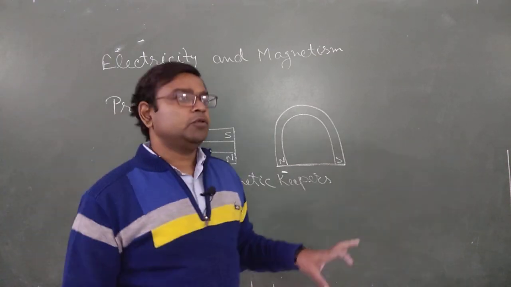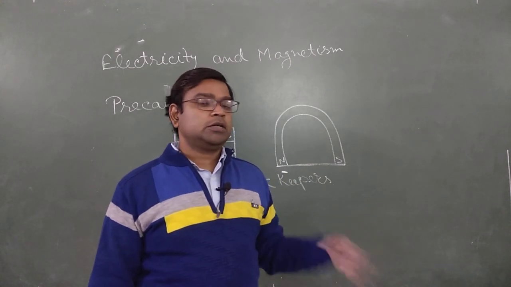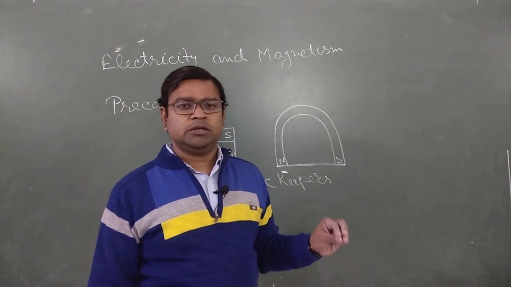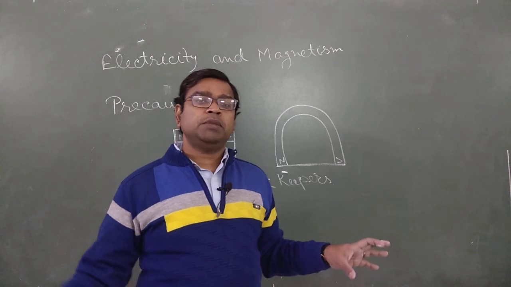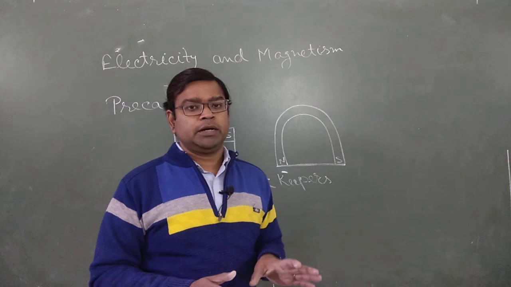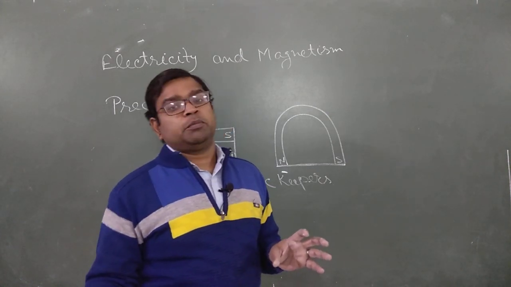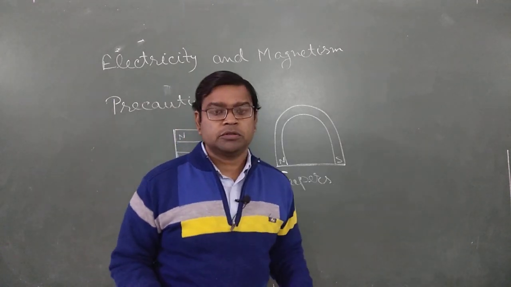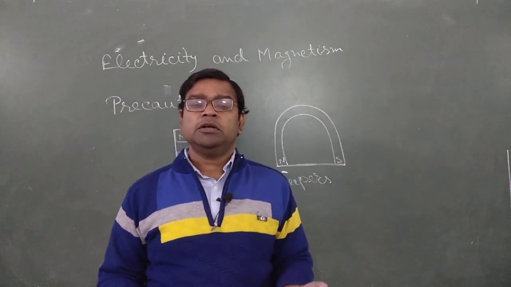If you have some electromagnet, like the electromagnets used in speakers or TVs or CDs, sometimes very small, but especially in the case of speakers or woofers, do not bring another magnet near those electromagnets, so that the magnet does not lose its property due to the effect of the electromagnet. So these are the precautions you have to follow, so that you can keep the strength of the magnet.